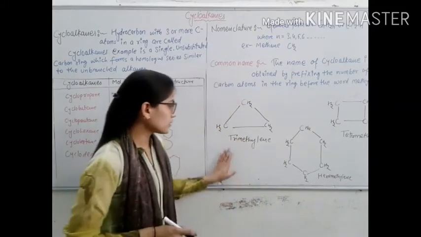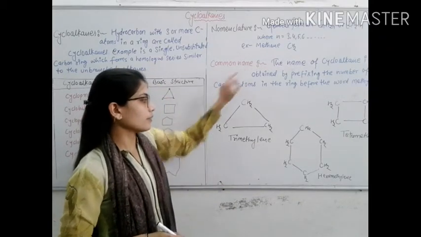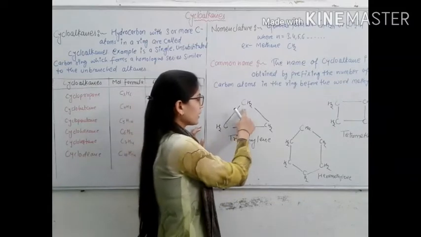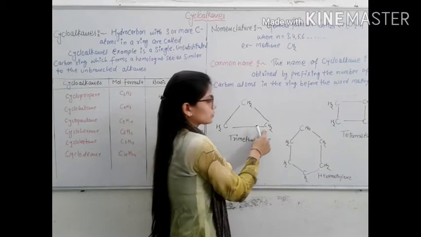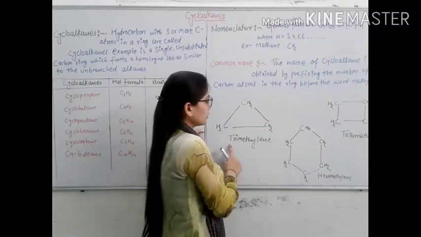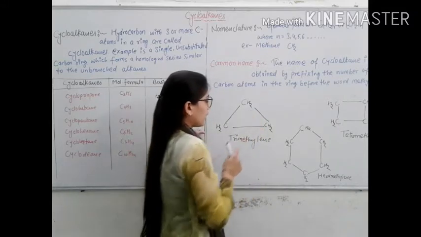For example, here are cycloalkanes with common names. There are 3 carbon atoms present with 6 hydrogen atoms, so it is in cyclic form, a triangle-like structure.